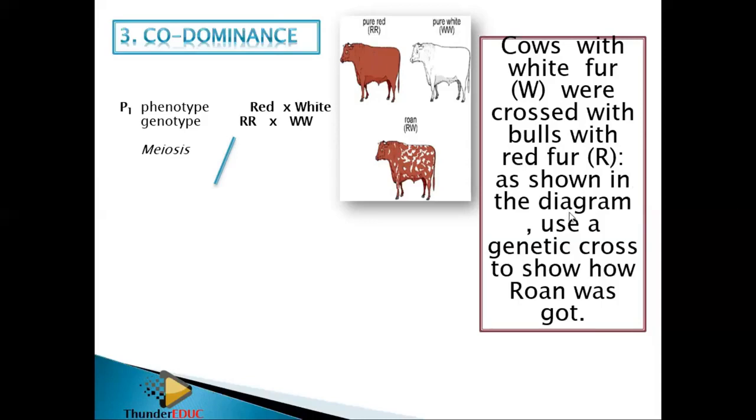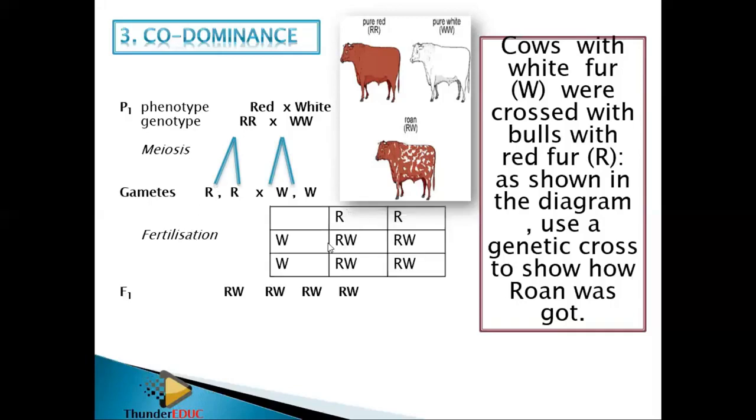Here they didn't talk about homozygous or heterozygous. But the word roan shows that it's a mixture. Roan means a mixture of two colors. So it shows that these two were homozygous, so that they gave rise to this roan. So now I have to know that it is capital R and capital R, and capital W and capital W. Then when meiosis takes place, I produce gametes, which undergo fertilization. I give you a tick for this and this. So it means that you have scored a tick there.